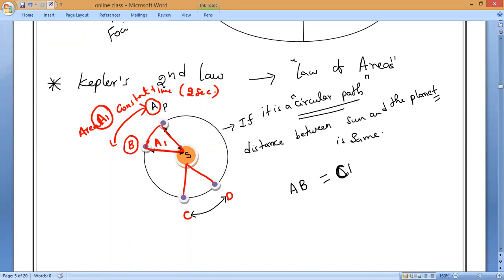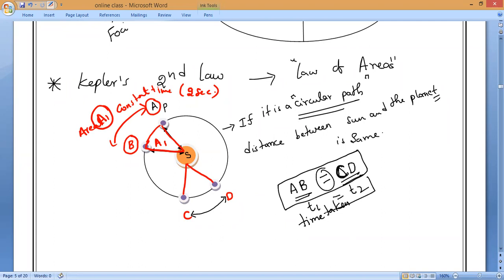C to D. From A to B, the time taken, and the time taken to travel from C to D, let me consider this is T1 and this is T2. So both are what?